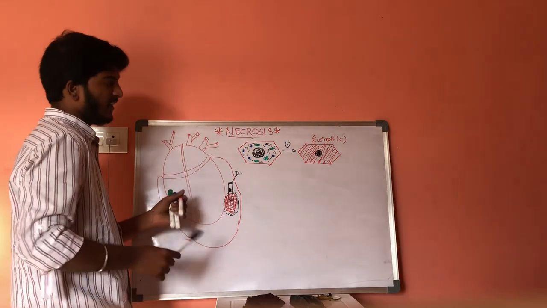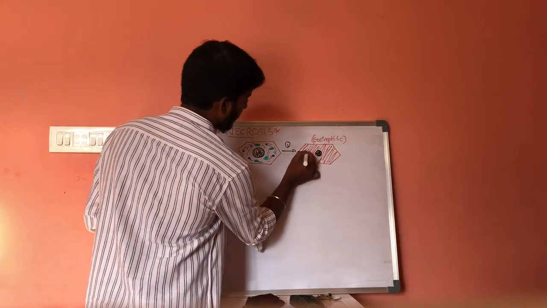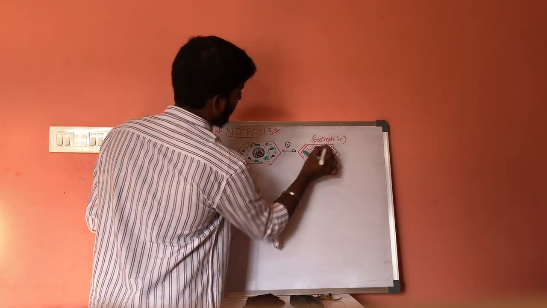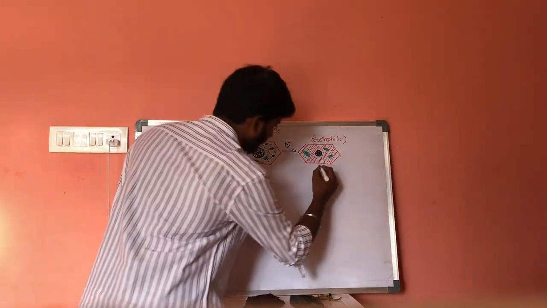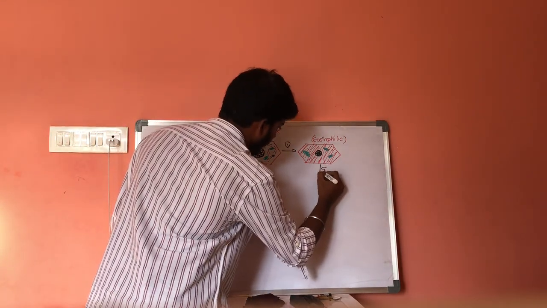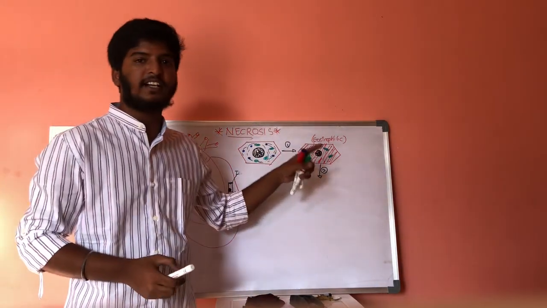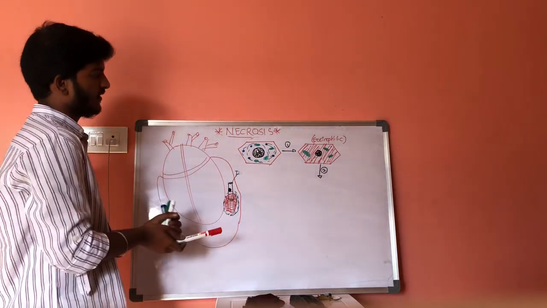And in the second step, it also includes cell organelles. These green color structures are cell organelles, and in step number 2, the cell organelles will also get digested, resulting in the formation of pocket-like structures.